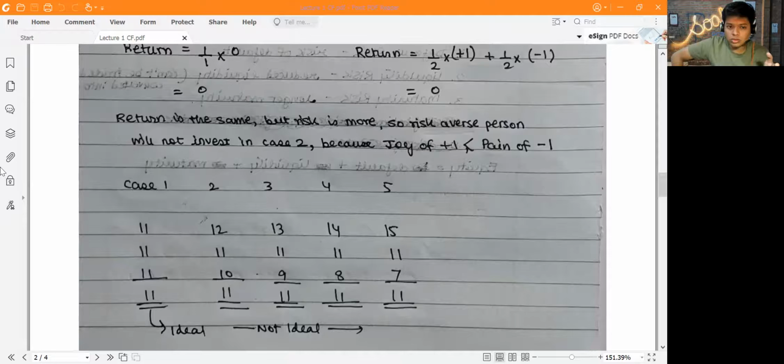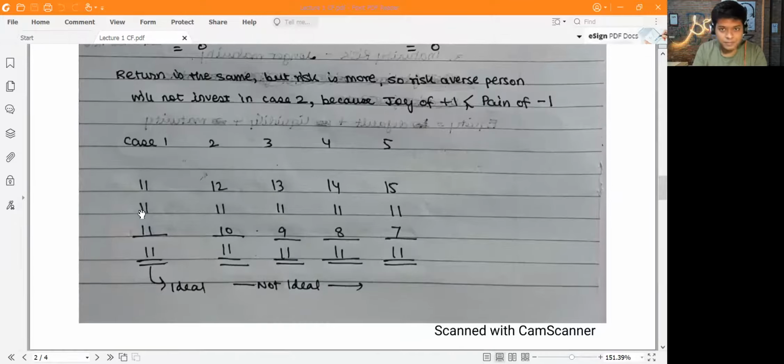Now case 2, you're also getting an average of 11. If you add them up and take the average, you're still getting 11%, but it's a mean preserved variance. So the mean is 11, and as my variance increases, it becomes more risky for me. So an investor who is risk averse would not like to invest in case 2, case 3, and definitely case 5. As it moves further along, they'll not want to invest in that. But case 1, they would like to invest.